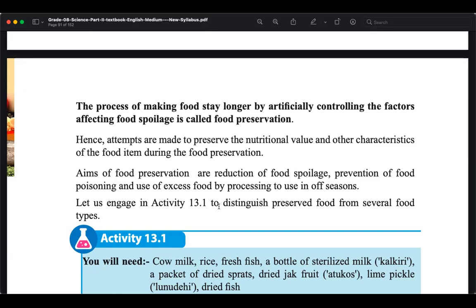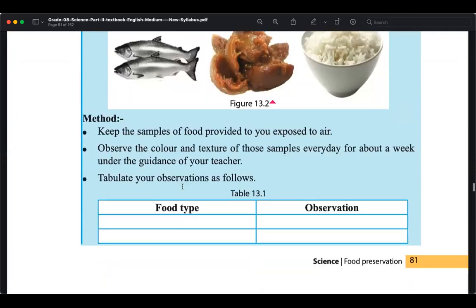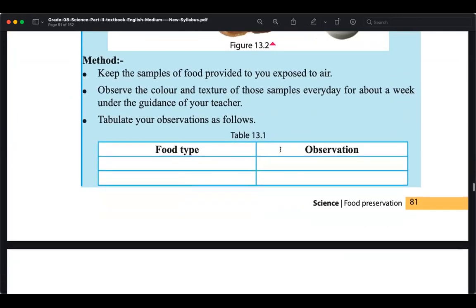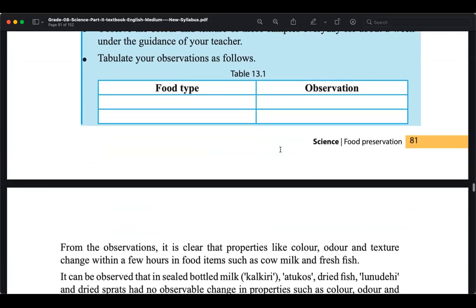Okay, so here actually 13.1, I hope that you have done that exercise, right? 13 food types and the observations related to these foods. It's correct that you have done, and yes, I read it.